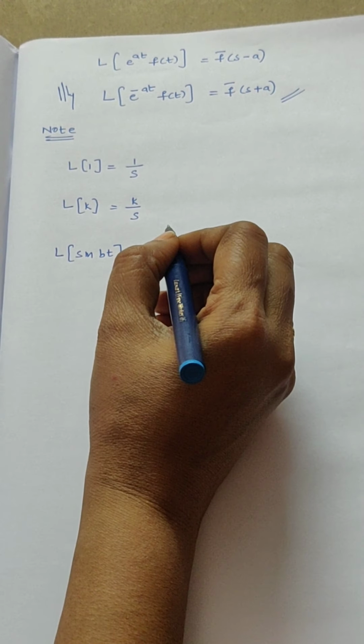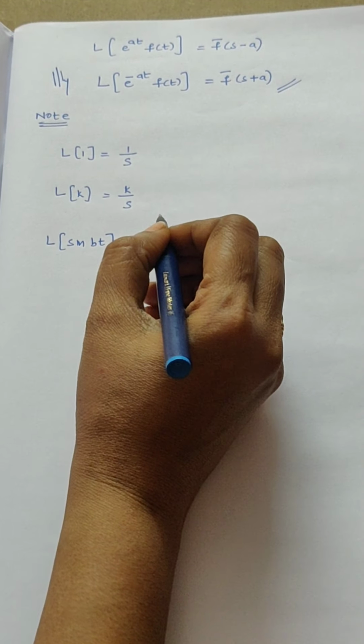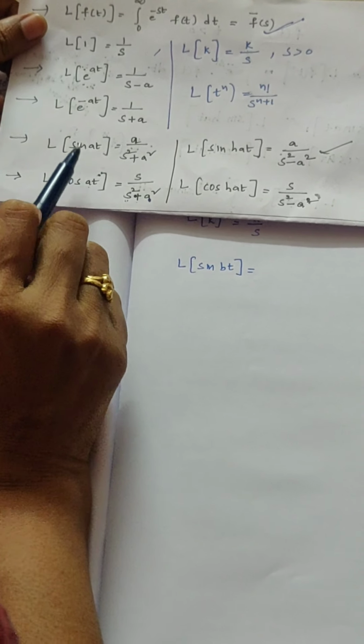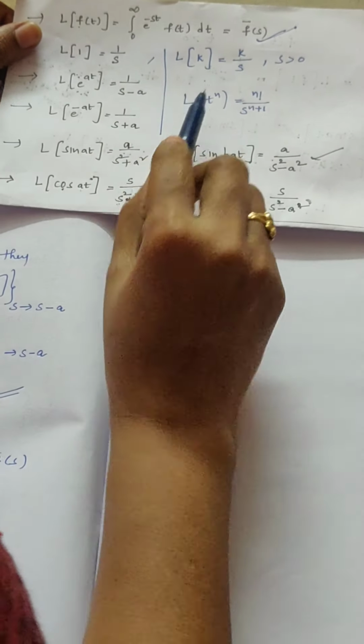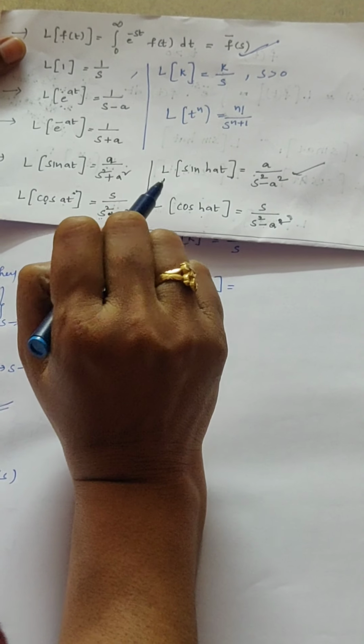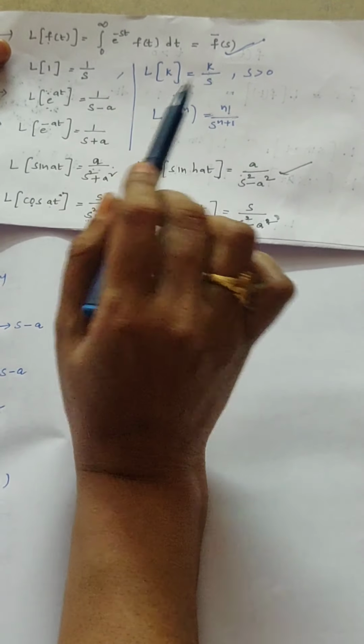Keep all the Laplace transform formulas in mind. Those are the Laplace transforms of exponential functions, trigonometric functions, and L of t power n together with hyperbolic functions. Keep all these formulas in mind throughout this unit.